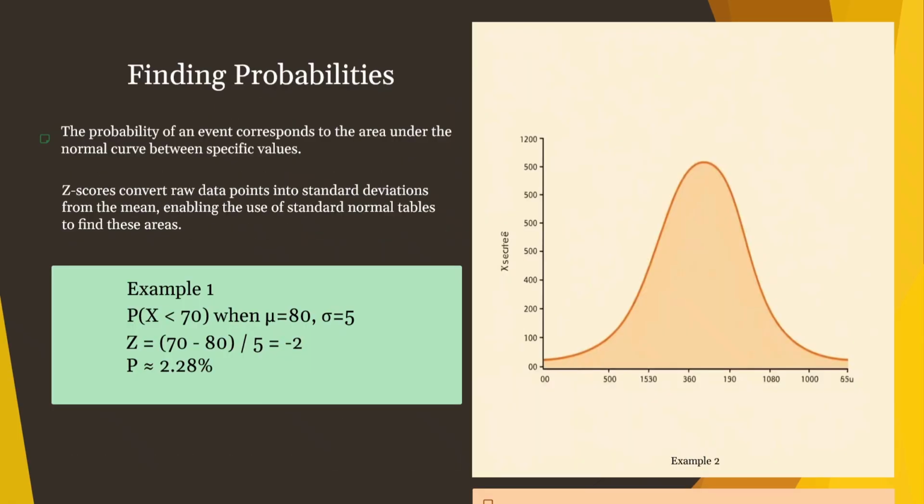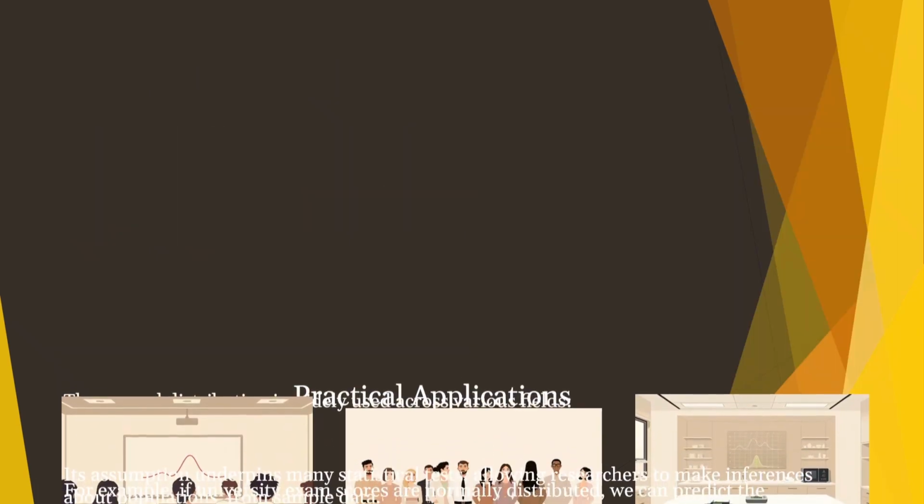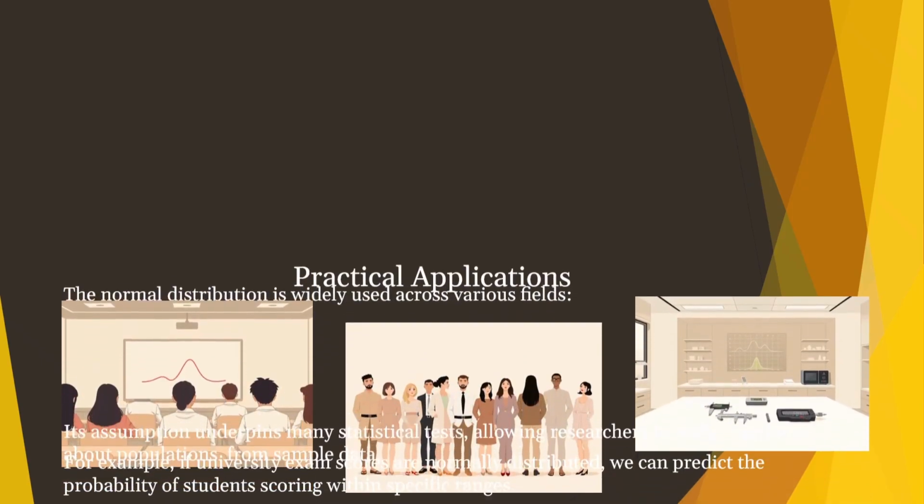Now let's talk about finding probabilities. The probability of an event corresponds to the area under the normal curve between specific values. Z-scores convert raw data points into standard deviations from the mean, enabling the use of standard normal tables to find these areas. The next is practical application.